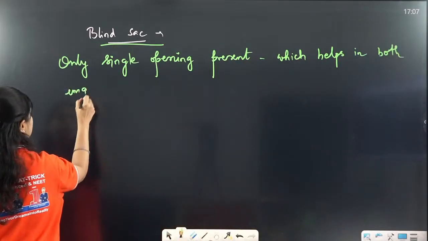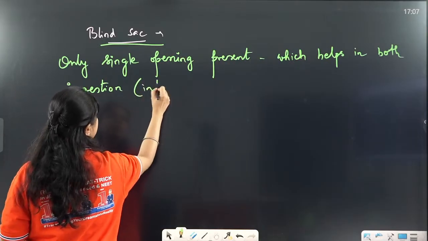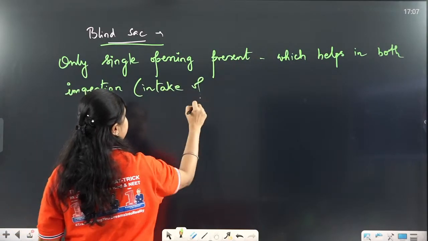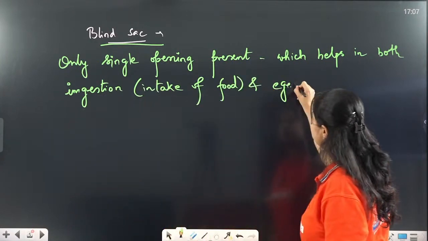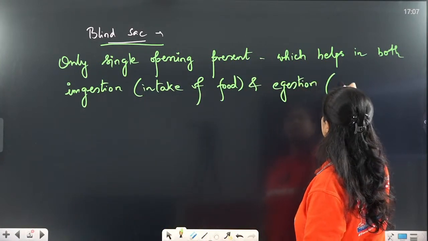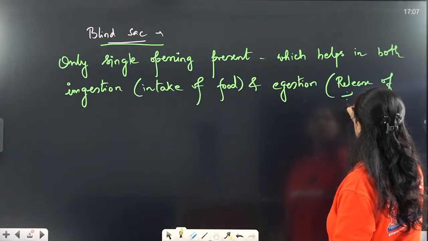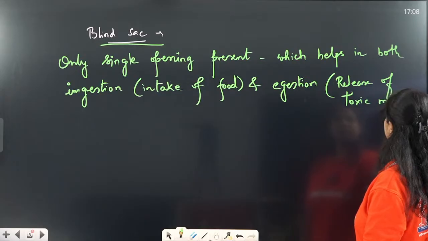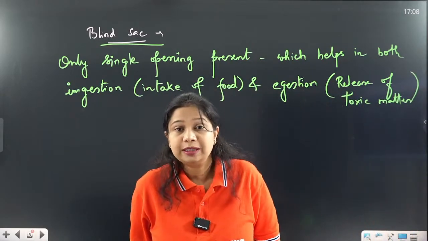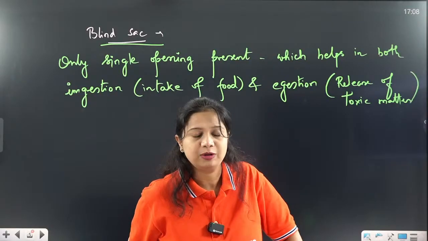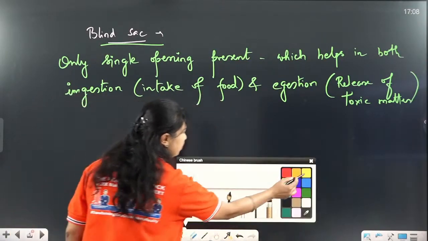I hope you all know. Ingestion means intake of the food. Ingestion, or intake of food. So ingestion and egestion. Egestion means the release of toxic material. Release of toxic material, that is egestion. So through a single opening, both ingestion and egestion are being performed. Such type of body plan is called the blind sac body plan.